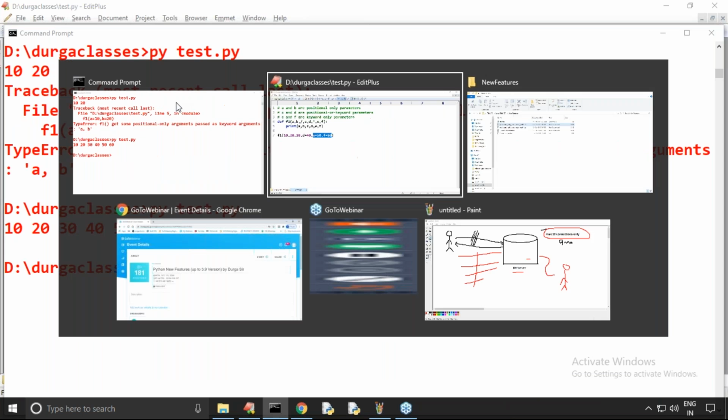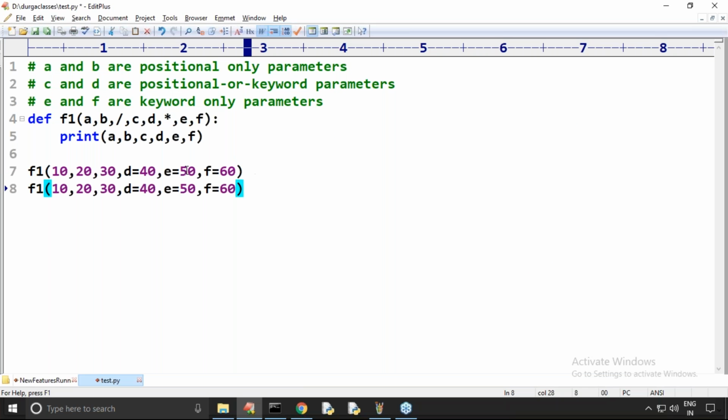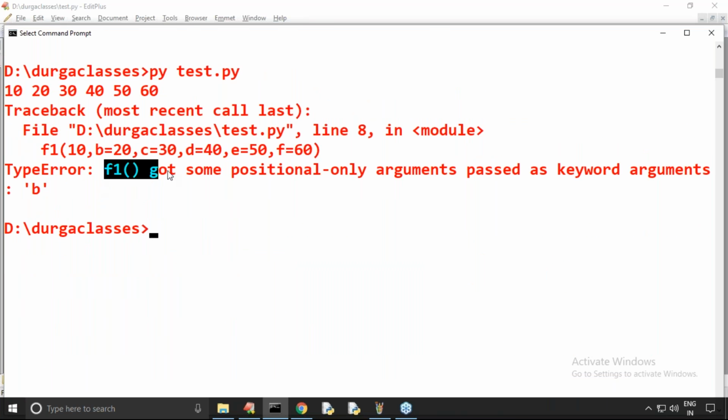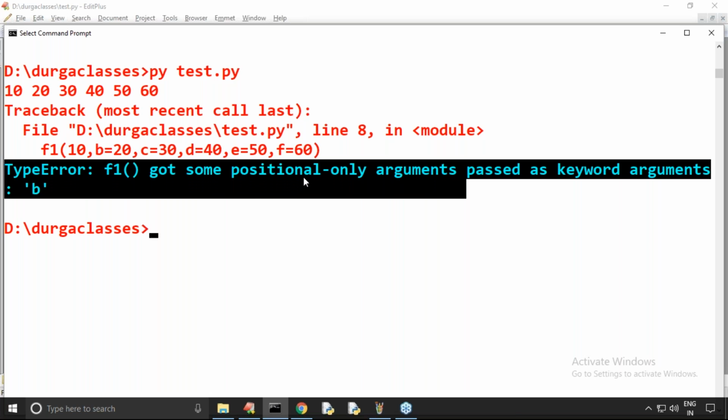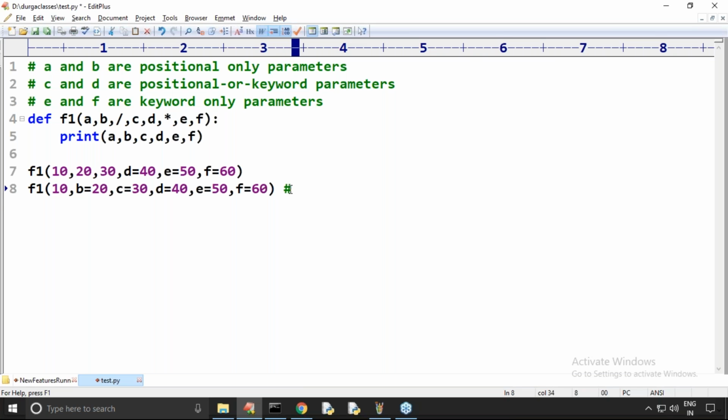Okay, now see this one. I'm trying to call with 10, b is equal to 20, c is equal to 30. Please confirm, is it valid or invalid? Invalid. For B, we compulsorily should pass positional only, but you are passing a keyword. Now have a look: type error, b got a positional only argument but passed as a keyword argument. Now the problem is coming here.